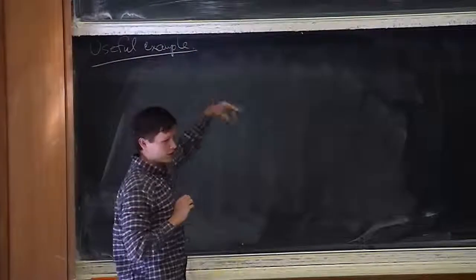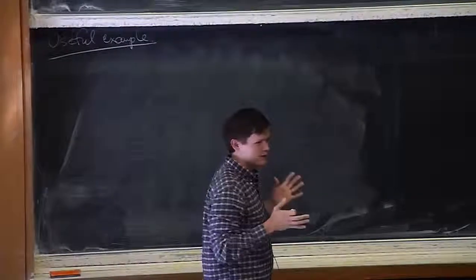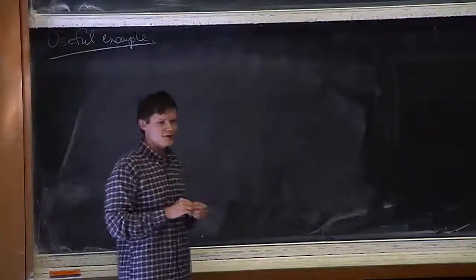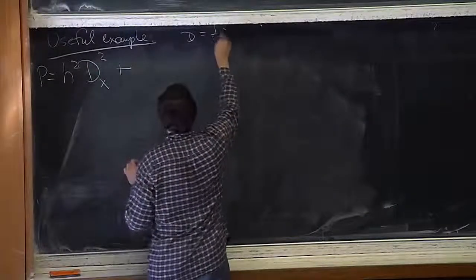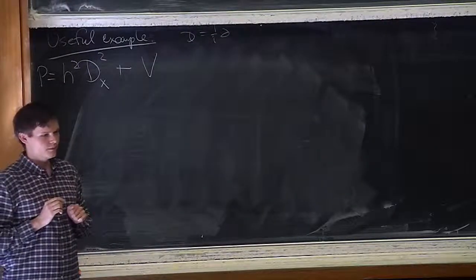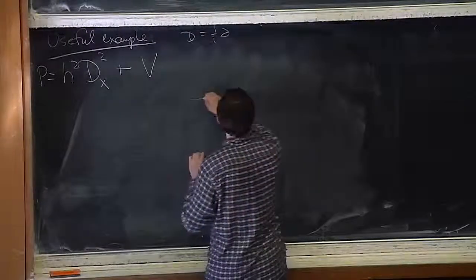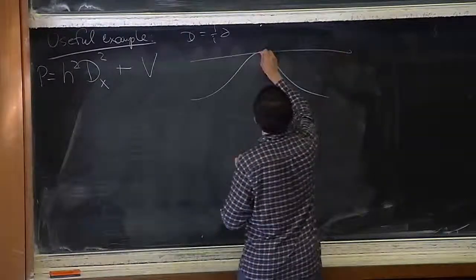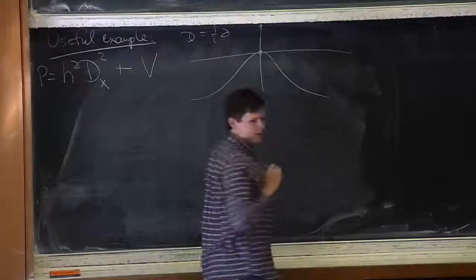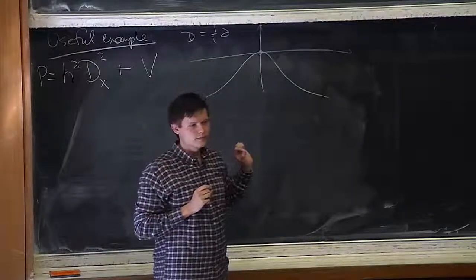I thought that with all the abstract jibber-jabber about semiclassical pseudodifferential operators, I should write at least some concrete example of where the thing holds, for people who don't spend their days and nights studying semiclassical quantization. So here, D is 1 over i times the partial derivative. If you take the semiclassical Schrödinger operator, and my potential is a barrier top potential, and the barrier top, let's say, just touches 0, like that.